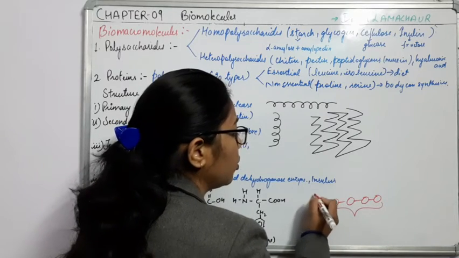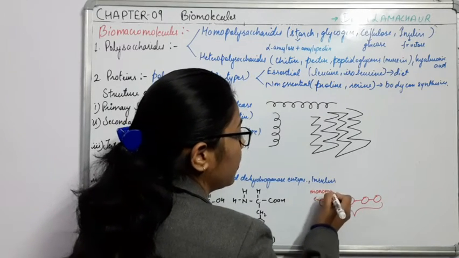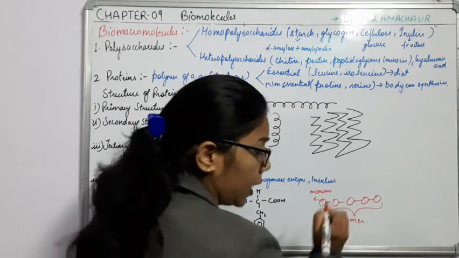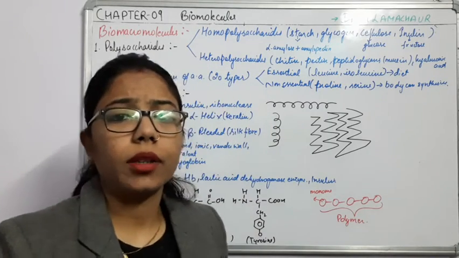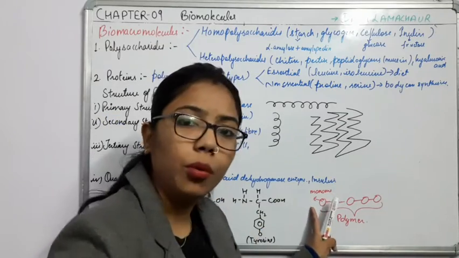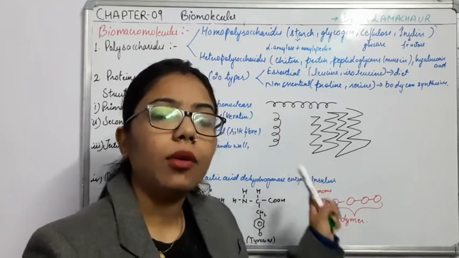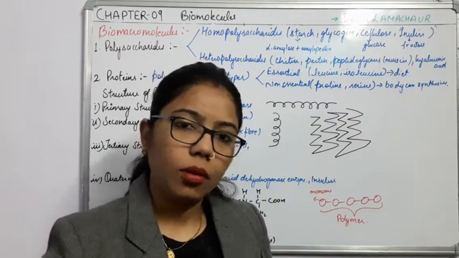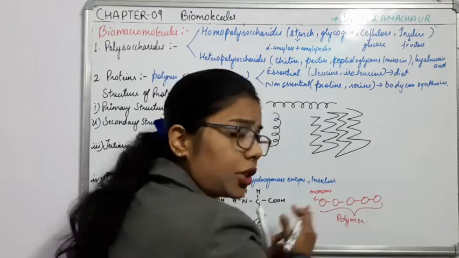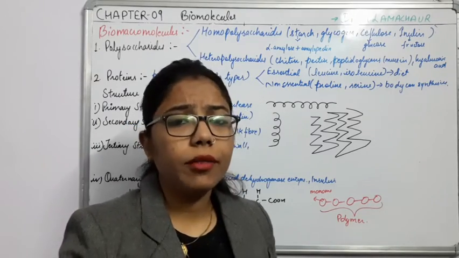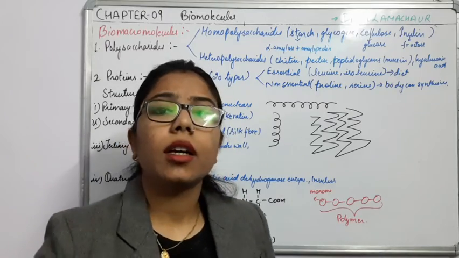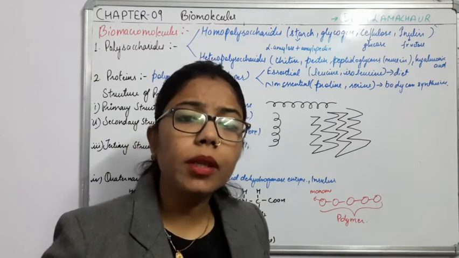The single unit is known as monomer, and the whole chain is known as polymer. So in the biomacromolecules we polymerize the chain of these monomers. Obviously, when we take this much chain, the molecular weight will increase, right? So here we will talk about the polymerization, or the polymer, of the biomicromolecules.